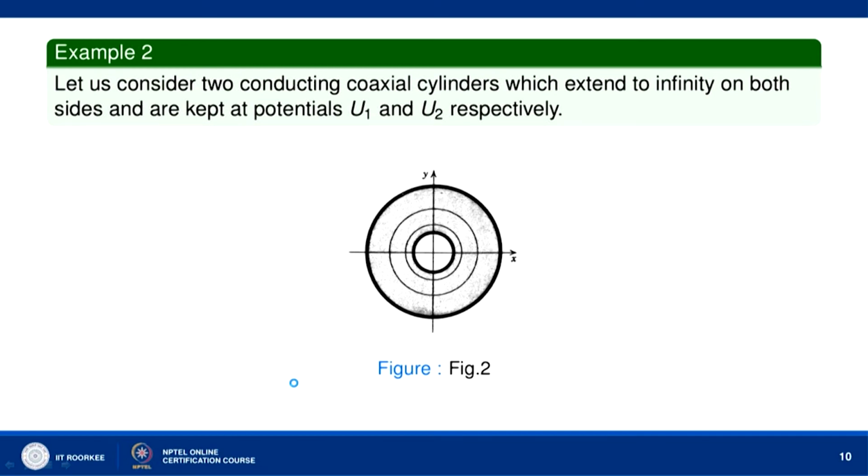Now, let us consider two conducting coaxial cylinders. They have the same axis, and they extend to infinity on both sides. They are kept at potentials u1 and u2 respectively. So, let us say this is u1, this is u2, they are kept at potentials u1 and u2 respectively.